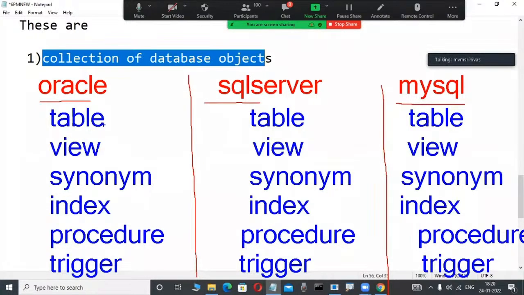What is the purpose of this? You have an idea, that's enough. Suppose, what is the purpose of a view? What is the purpose of a synonym? What is the purpose of an index? What is the purpose of a procedure? What is the purpose of a trigger? You have an idea where we are using these.